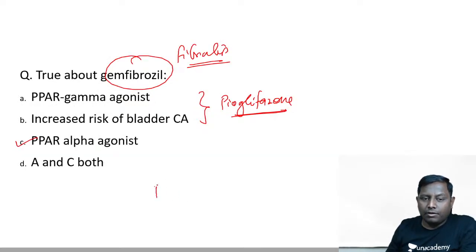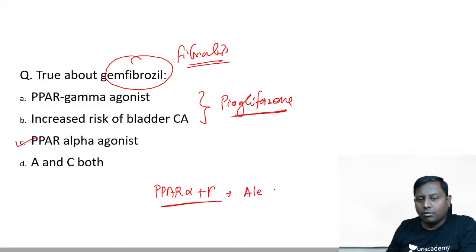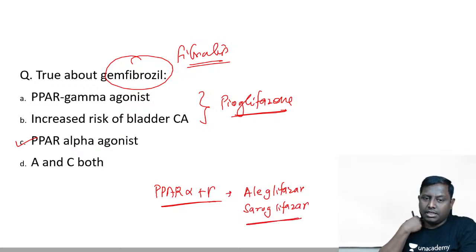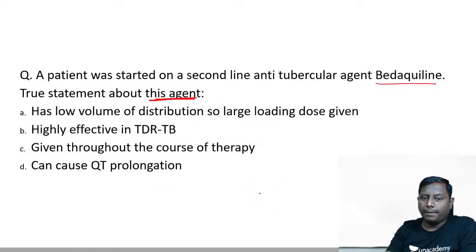Both PPAR alpha and gamma agonists are not approved in every country. In some countries aleglitazar and saroglitazar are approved. Not approved by the FDA yet. Okay. In some countries yes, like in Japan and others, PPAR alpha and gamma agonists are being marketed: aleglitazar, saroglitazar, and there are many drugs in the pipeline as well, about to come maybe.